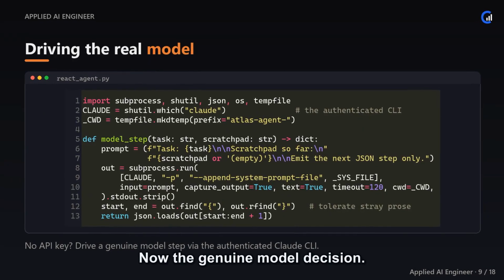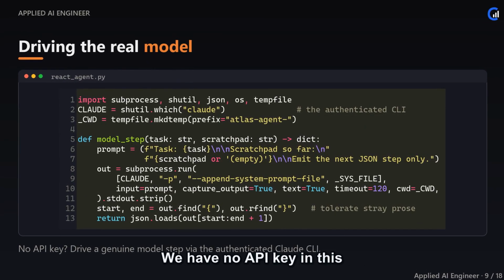Now the genuine model decision. We have no API key in this environment, but the Claude Code command line tool is already authenticated, so we shell out to it. We pass the ReAct contract as a system prompt and the current task plus scratchpad on standard input. The model replies with one JSON step, and we slice out the JSON object. This is a real model reasoning, not a script pretending to. In a production app, you'd swap this one function for an SDK call returning structured output. The loop around it is identical.